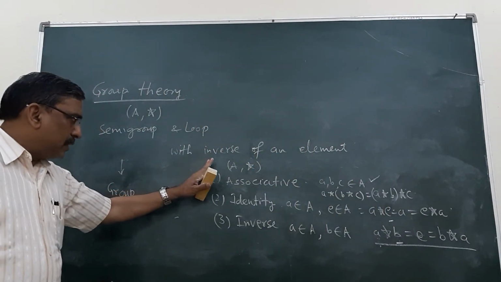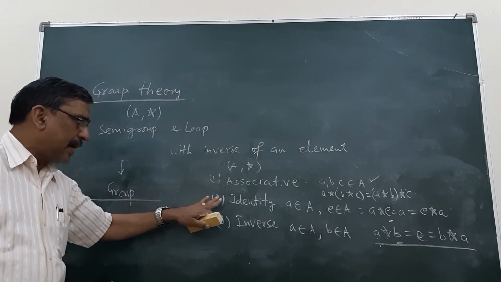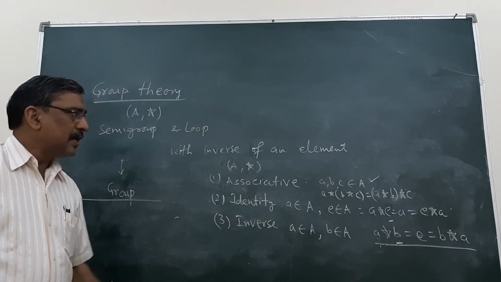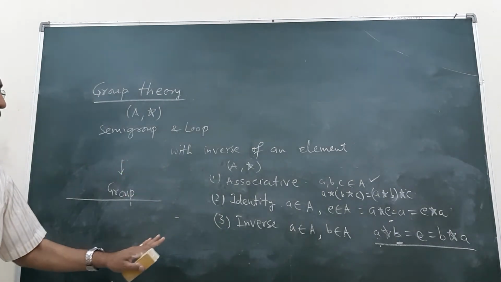So if an algebraic structure follows the associative property, identity and inverse, this is known as a group.